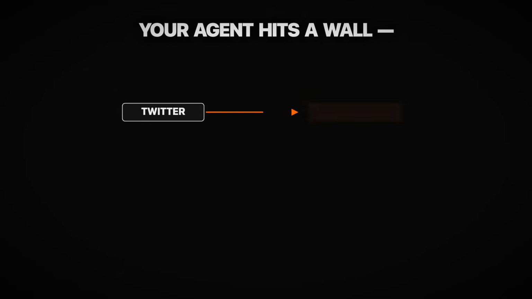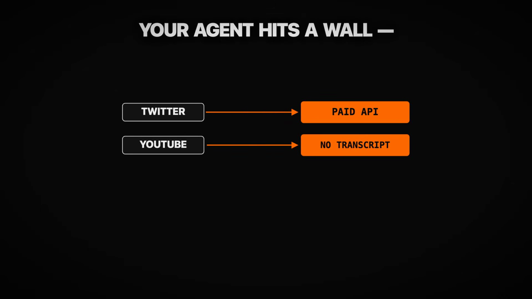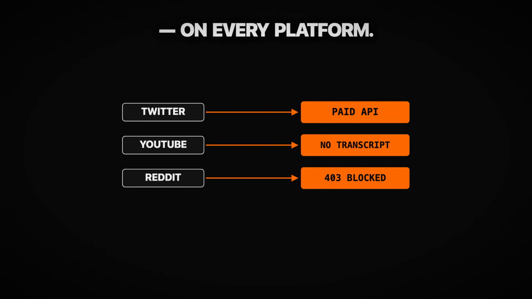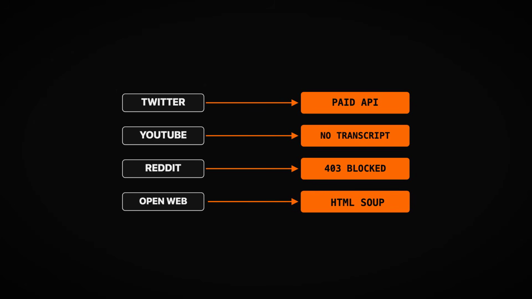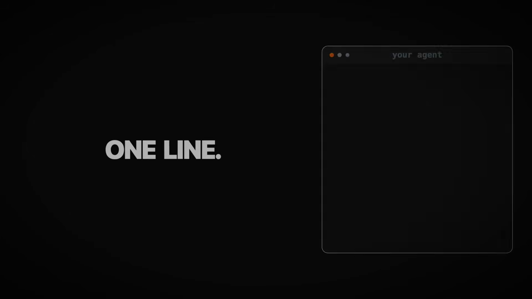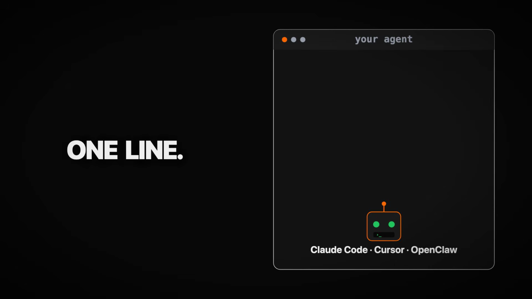And it's not just one tweet. YouTube transcript? Out of reach. Reddit thread? Blocked. The server refuses the IP. Real-time search? The API wants your credit card. Every platform, its own wall. Agent Reach collapses all of that into one line.